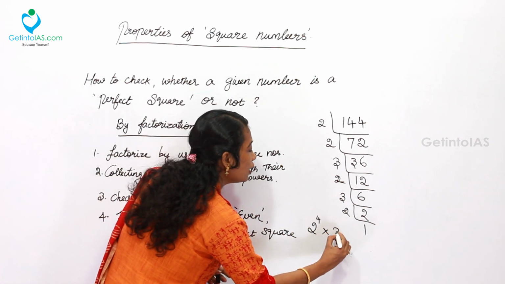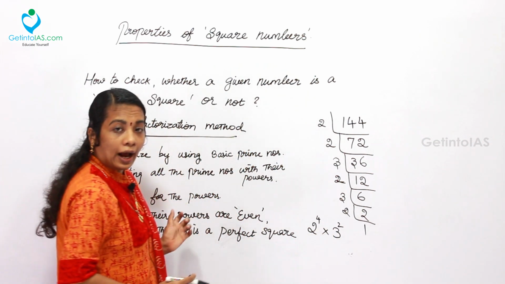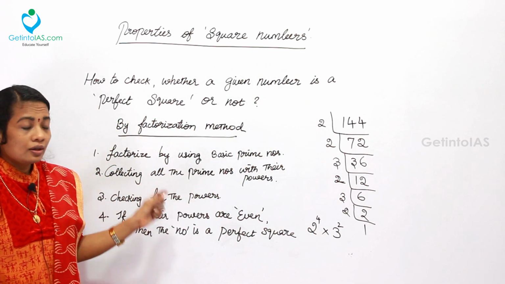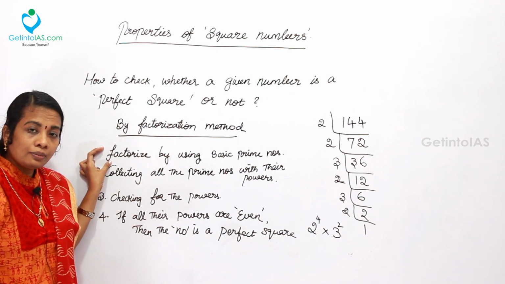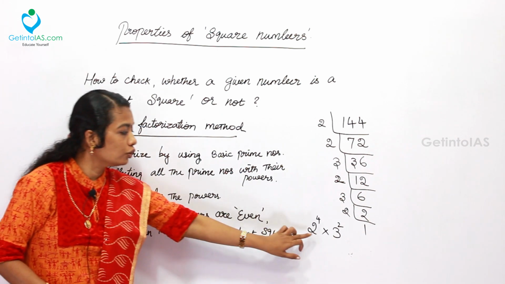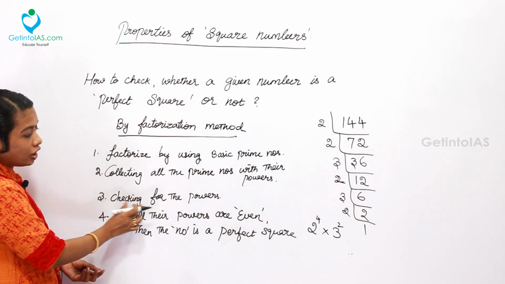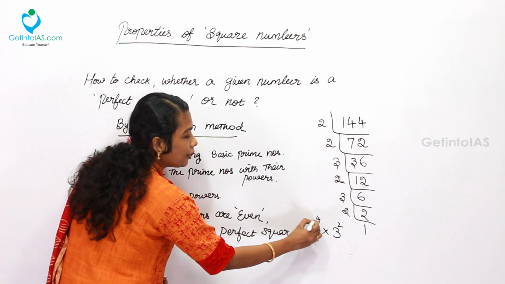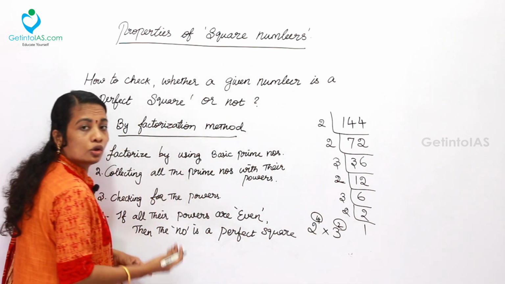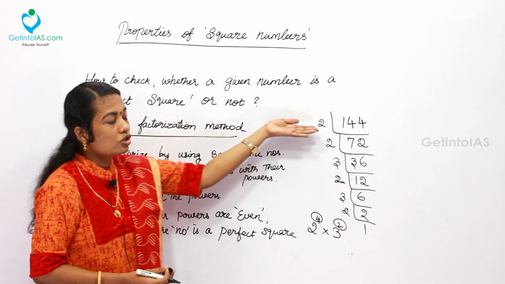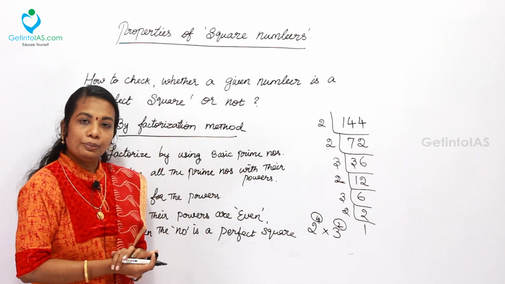Twice, so 3 power 2. After factorization with the help of all the prime numbers, you collect and group 2 power 4 and 3 power 2. The final step is checking the powers. Yes, the powers are even, 4 and 2. So we can simply say it is a perfect square number.